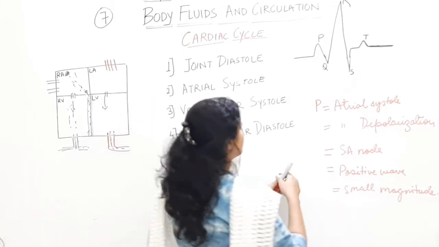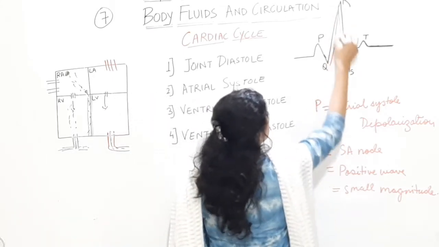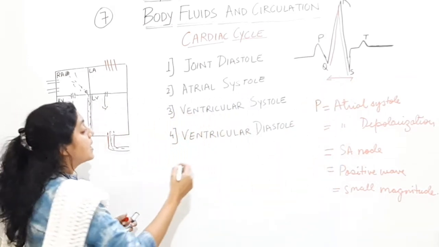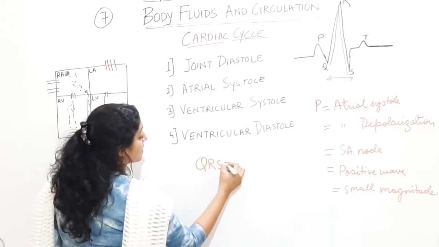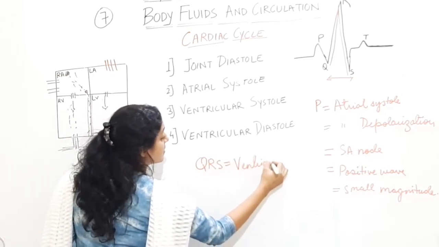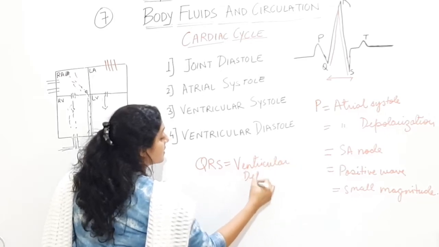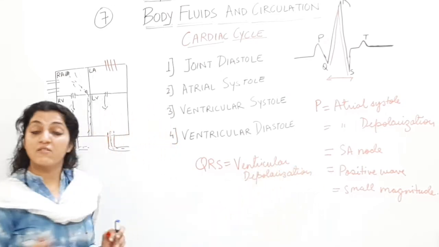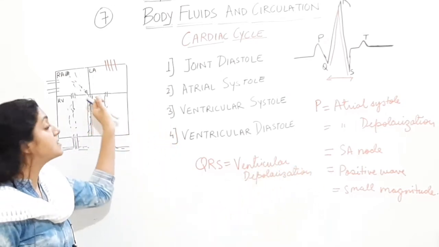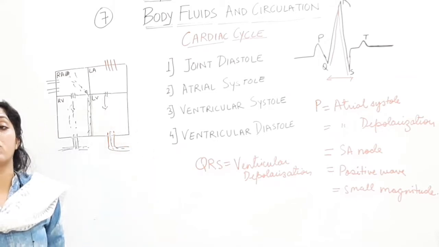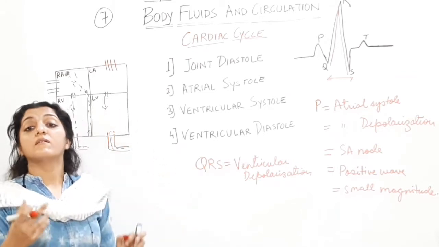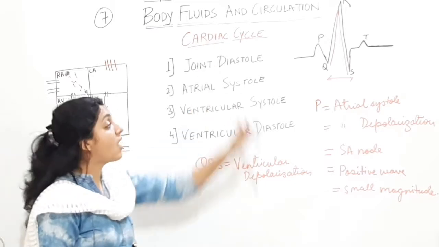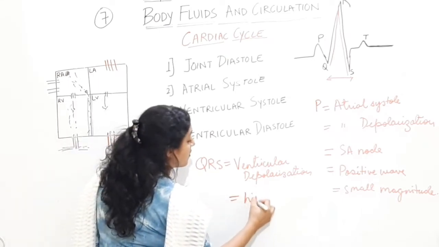The QRS complex. This QRS complex is going to represent the ventricular systole or depolarization, because the impulse has been conducted from the SA node to the AV node and to the ventricular musculature. Ventricles contract होंगे. The fluid in the ventricles is too much now. Pressure बढ़ गया है. Ventricular contraction is going to be of high magnitude.